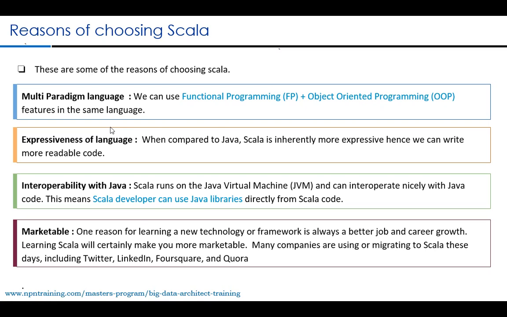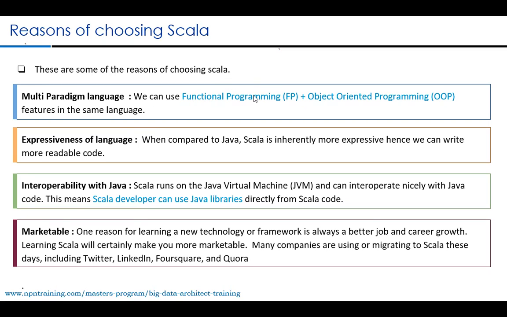So the first reason for using Scala is that it is a multi-paradigm language. This is very important. What do we mean by multi-paradigm language? It means it supports both the features of functional programming and object-oriented programming. I hope everybody is aware of object-oriented programming, but please understand the new terminology here called functional programming.